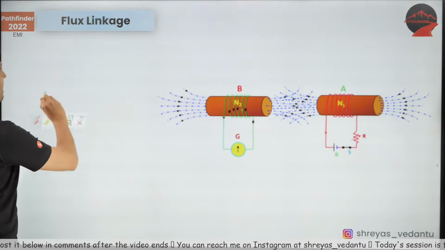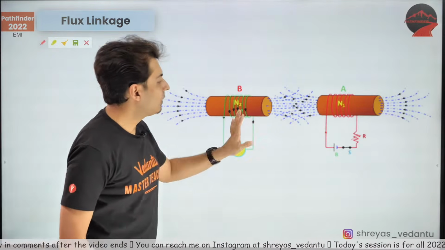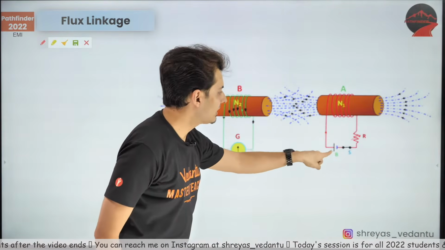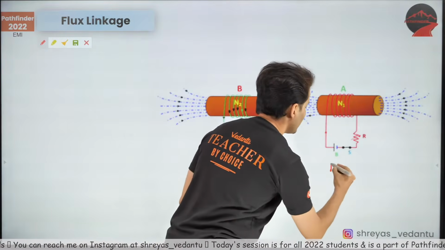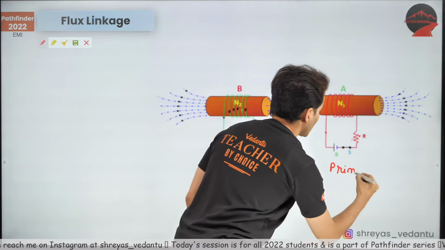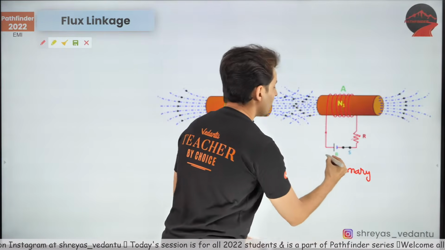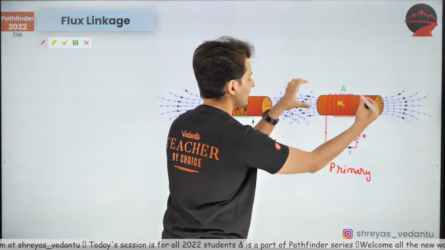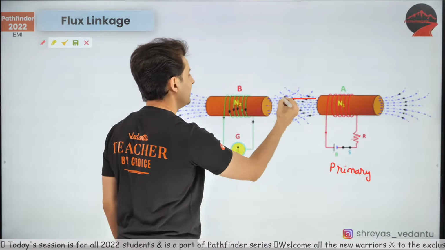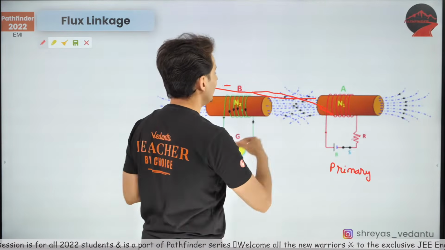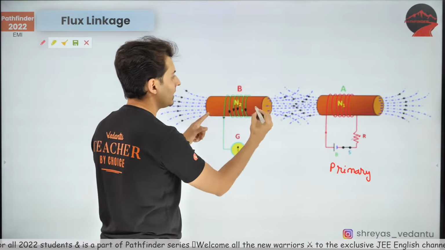Okay, so what is happening is one of them is primary. You can see that there is a battery connected over here. So let's say this is my primary coil. That primary coil will have some current which will create some magnetic field. Now, some of that magnetic field will pass through the secondary coil.